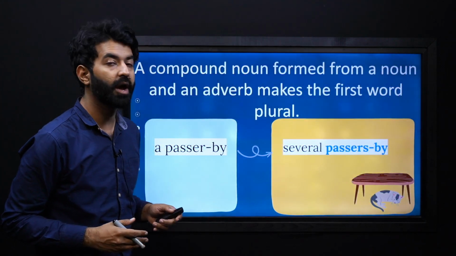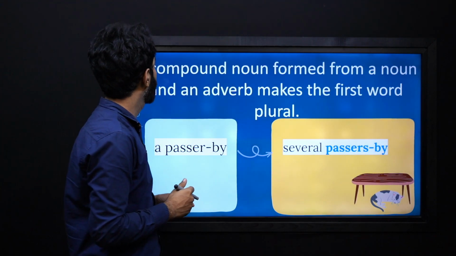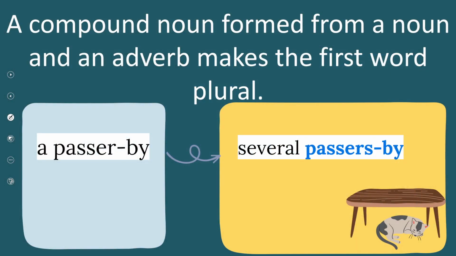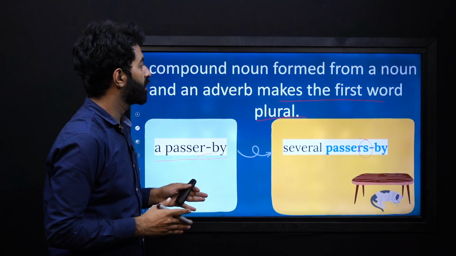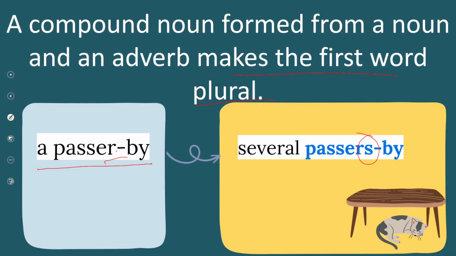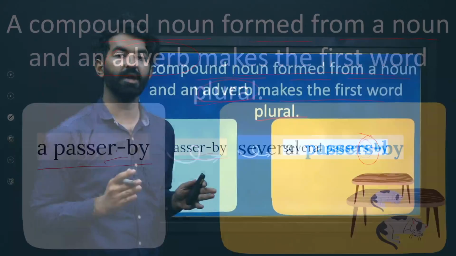Now let's see how we can form other compound nouns. A compound noun formed from a noun and an adverb makes the first word plural. This is a rule. A passerby, for example, will be several passers-by. You add s with passers. So in this situation, when you have a compound noun formed from a noun and an adverb, you make only the noun plural.